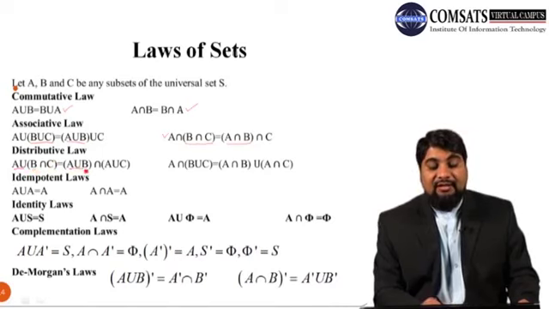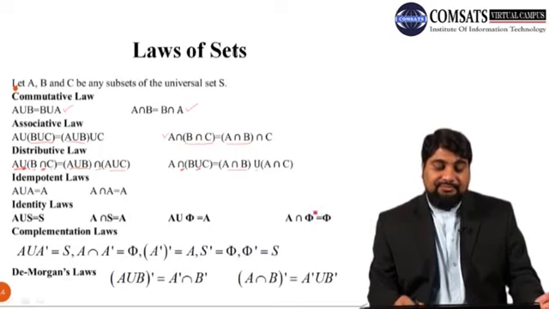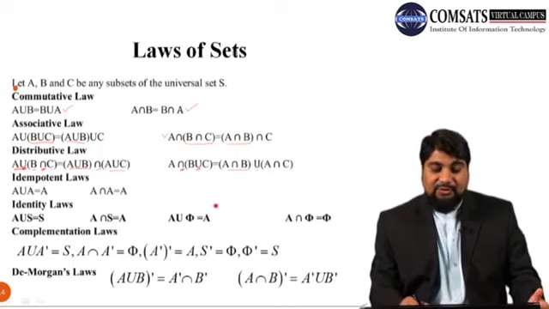So you can verify all these laws by taking one simple example. Suppose we have set S as {1, 2, 3} and set A is only {1}. Let us take A union S. Union means combining elements of both A and S, so it will be {1, 2, 3}.